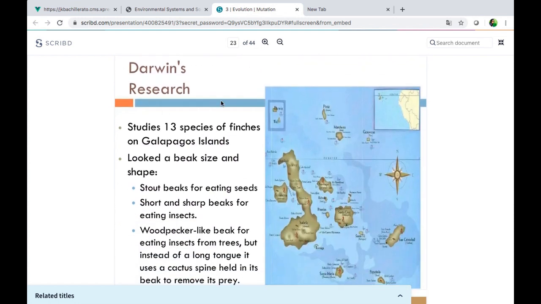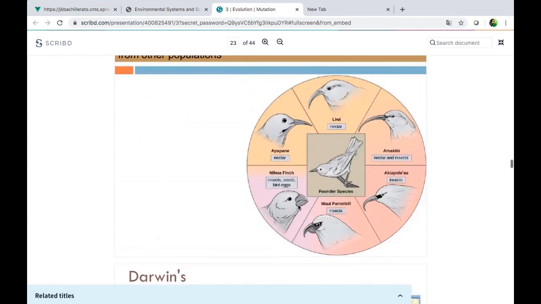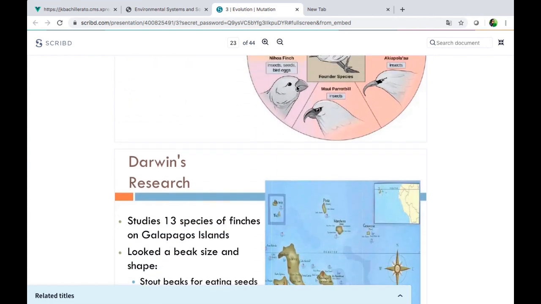So we already know who Darwin is. We studied that in the last class. He studied 13 species of finches on the Galapagos Islands. As you can see here, we have a map of the Galapagos Islands. He looked at the beak size and shape, and he found that the beak that is bigger was for eating seeds, like this one, okay? Eating seeds. So that is a beak that is bigger, wider.